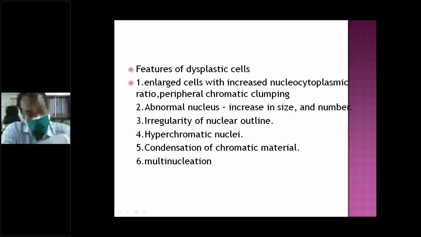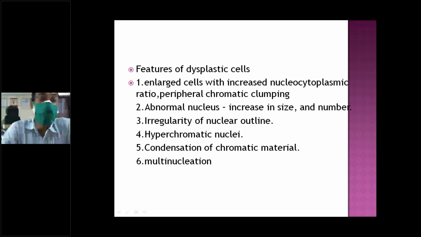In advanced cases, you will find complete obliteration of the cytoplasm in this undifferentiated cell. This is the extreme form of dysplasia. If it is an undifferentiated anaplastic cell, then the prognosis will be different.